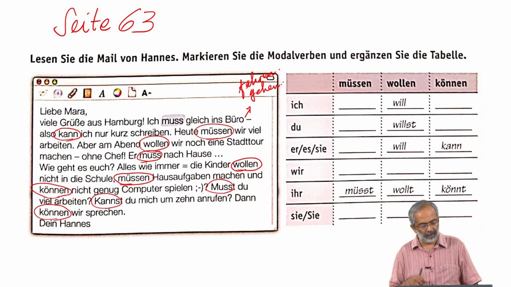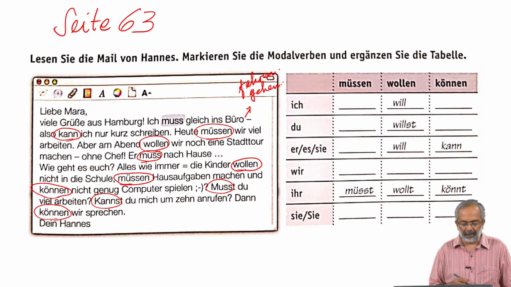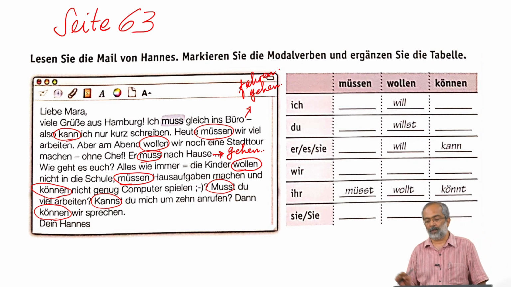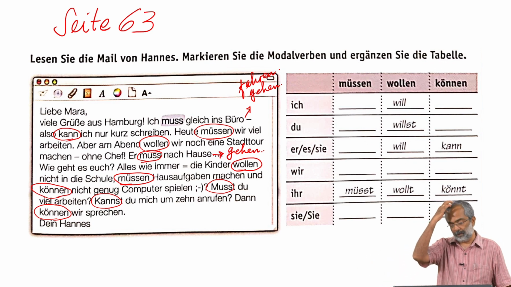Also kann ich nur kurz schreiben. Heute müssen wir viel arbeiten, aber am Abend wollen wir noch eine Stadttour machen ohne Chef. Er muss nach Hause. Noch einmal. Er muss nach Hause gehen. Gehen is missing, but it is understood. We can drop it. Okay.